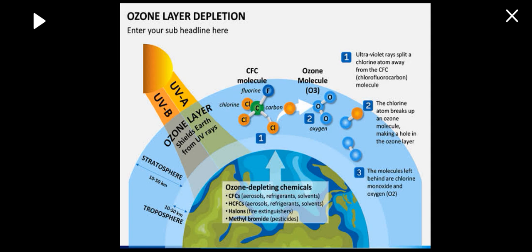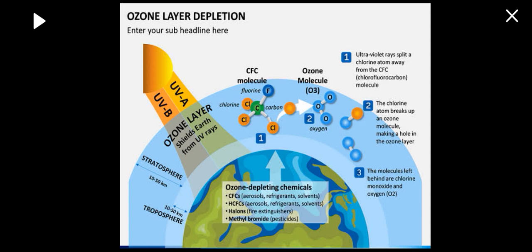So here is a concept of ozone layer depletion. We have the sun sending UVA and UVB towards the ozone layer. The ozone layer contains CFC molecules, which have chlorine, fluorine, and carbon. The ozone molecule has 3 oxygen atoms. Ultraviolet rays split a chlorine atom away from a CFC. The chlorine atom breaks up an ozone molecule, making a hole in the ozone layer. The molecules left behind are chlorine monoxide and oxygen.